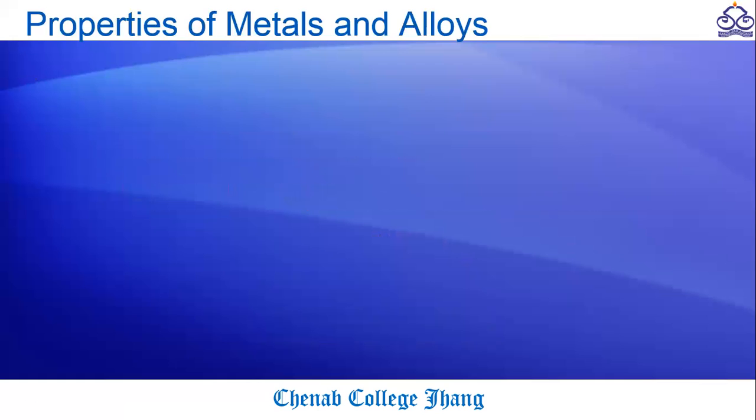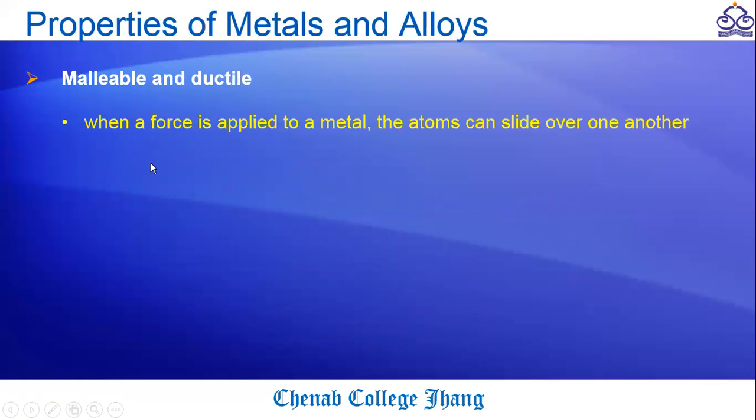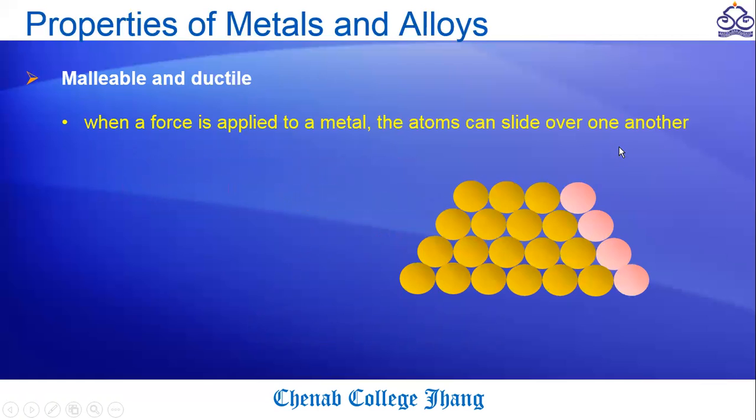Now we will see another property: why metals show malleable and ductile properties. When a force is applied to a metal, the atoms can slide over one another. What does this mean? If we have a metal or alloy and we apply a force F from this side, the two upper layers slide over the two lower layers.